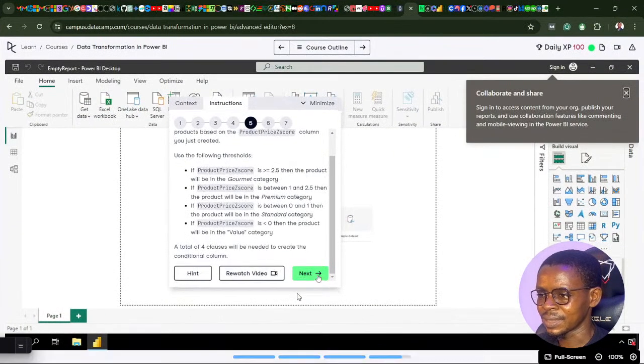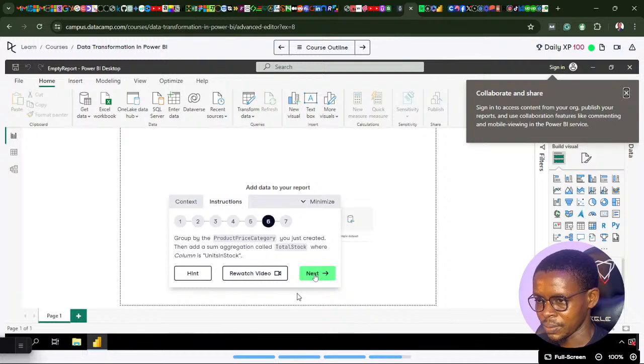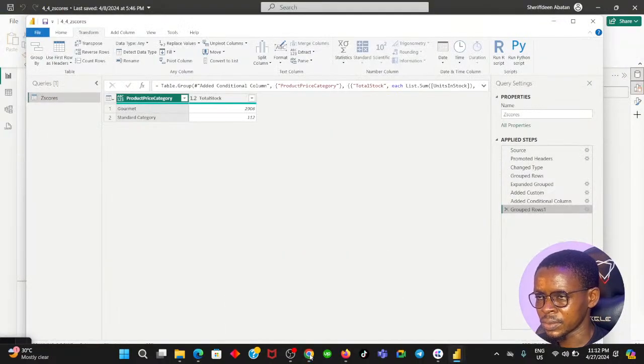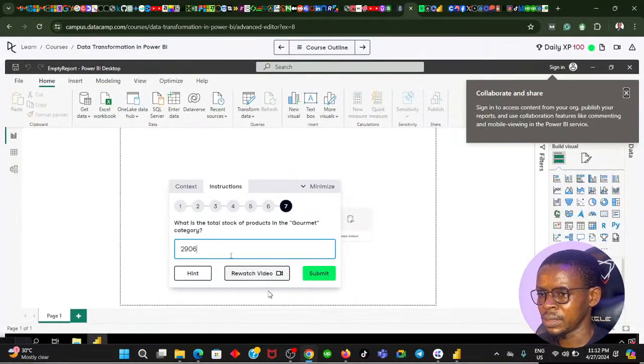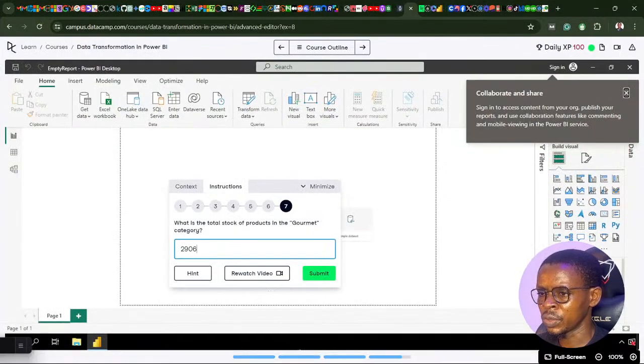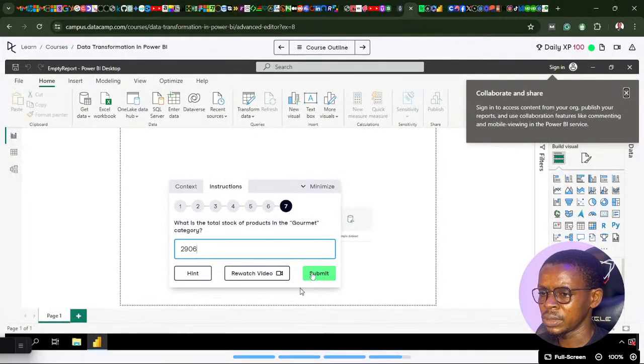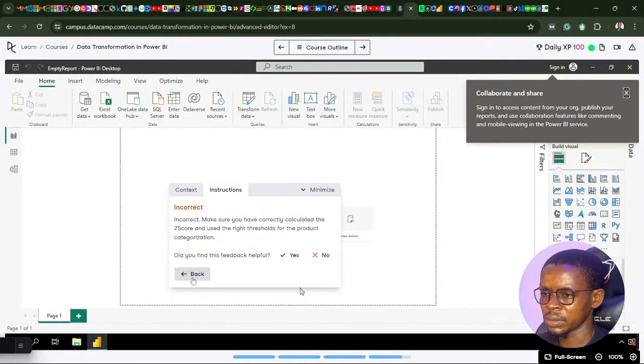So that means we are at 2906. Yeah. It says, what is the total stock of product in the government category? Total stock 2906, it is saying correct.